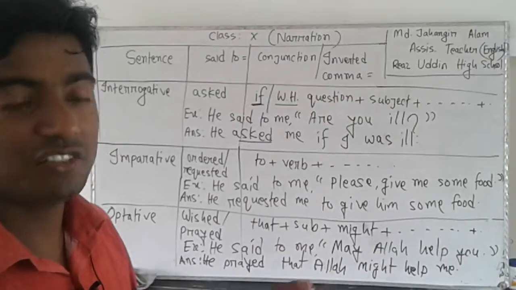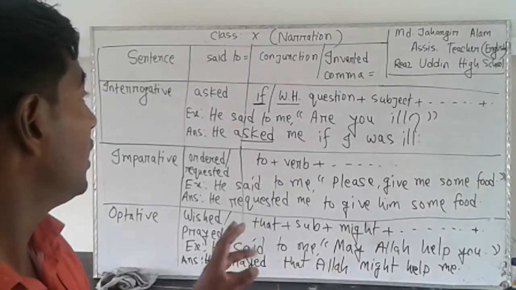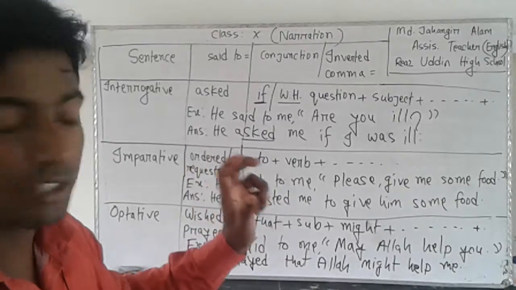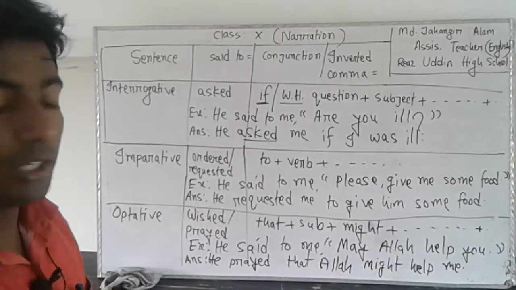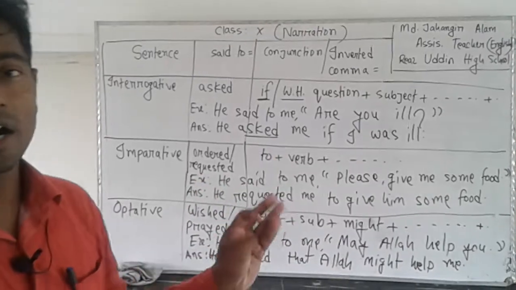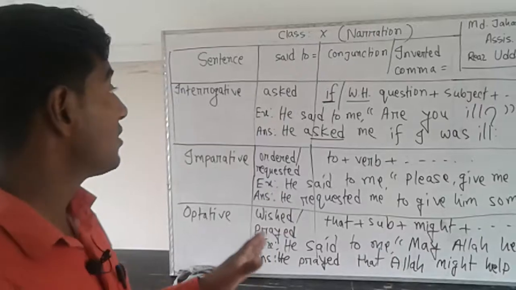Here you need to realize: if your sentence starts with a WH question, then for the conjunction we will use the WH question. WH questions, you know, are what, when, where, who, which, like this.